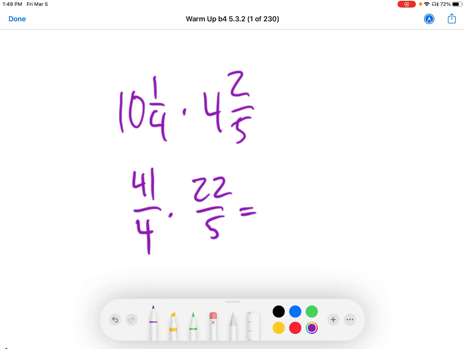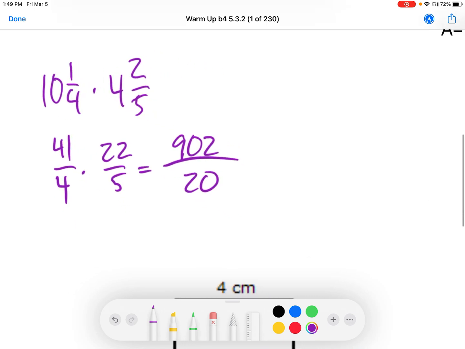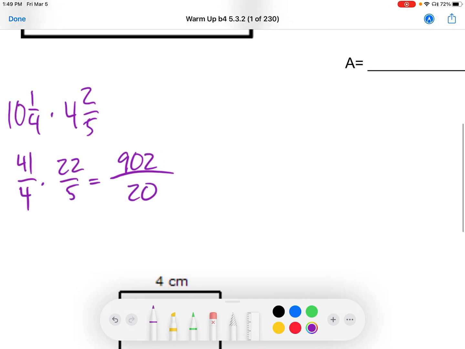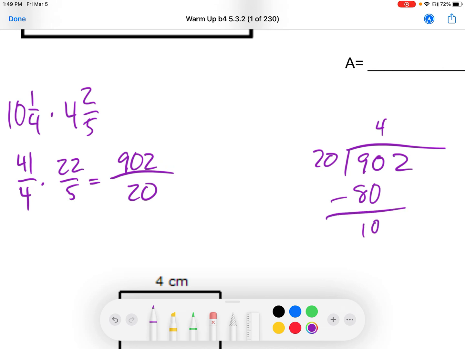And what we need to do is multiply our numerators, and I will let you take your time to multiply these numerators on your own, and denominators to get that. And what we're going to do is look for how many 20s go into 902. This one's a little tricky at least, so I'm going to put it on the side here. I have 20 into 902. I have 4 that's going to go in here for an 80, and I subtract, I got 102. How many 20s go into 102? 5. There we go. We got 2 left over.